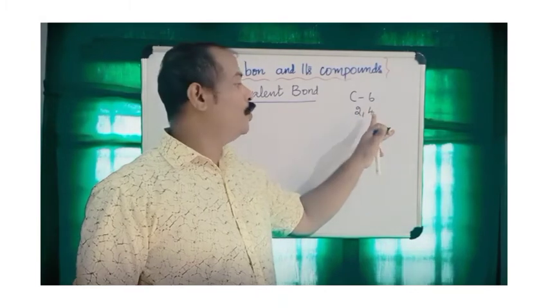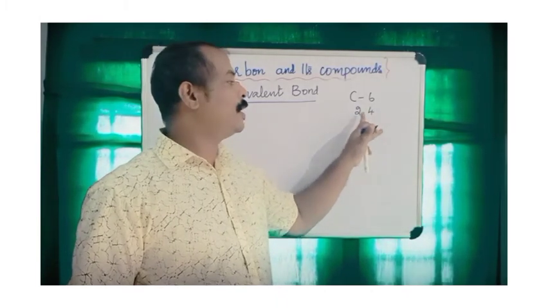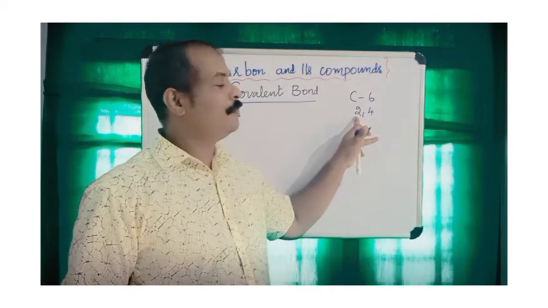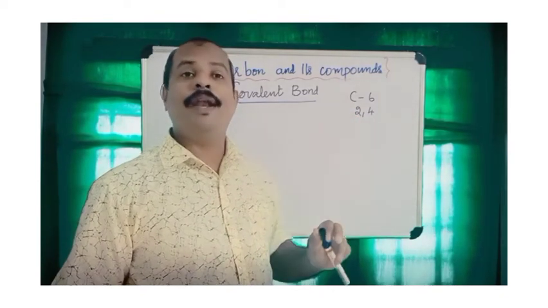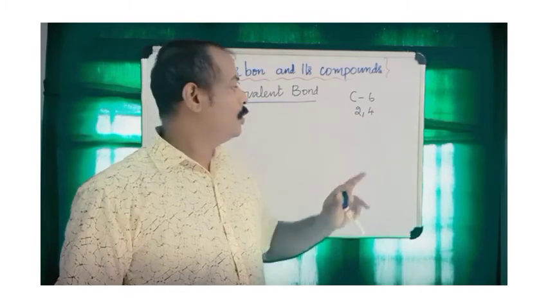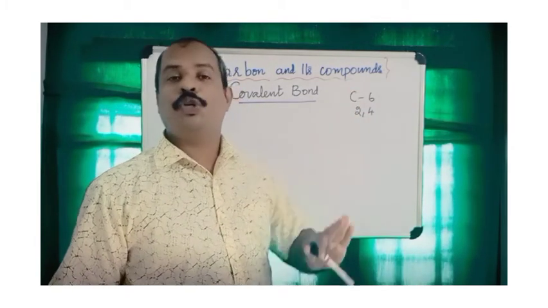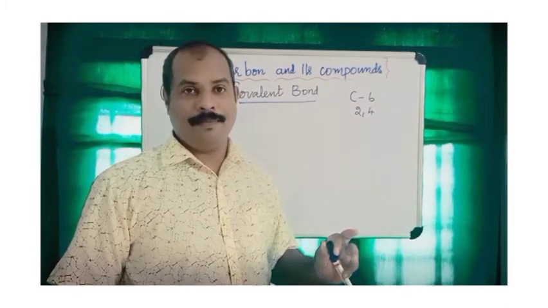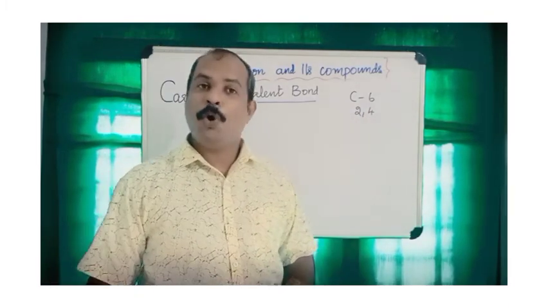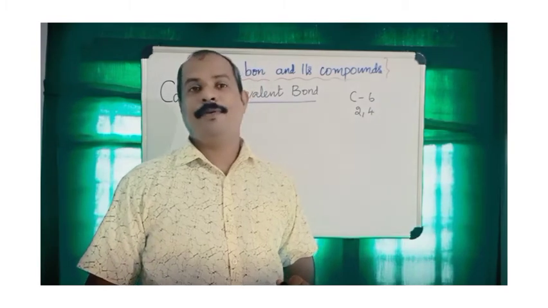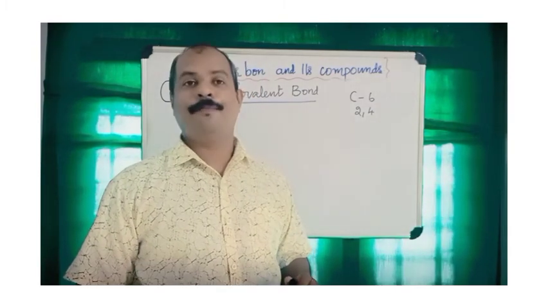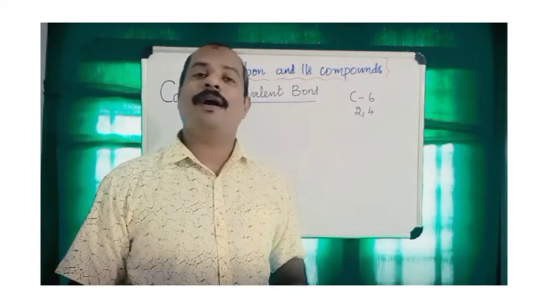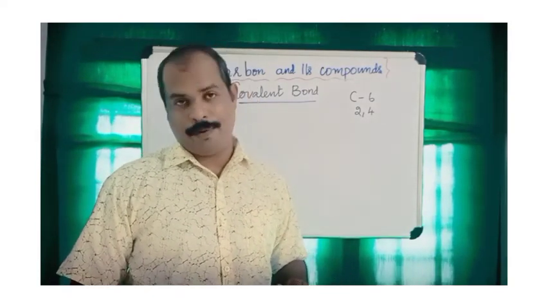By losing 4 electrons, carbon can attain a stable configuration through ionic compound formation, or by gaining 4 electrons carbon can again attain a stable configuration. But we all know carbon can't form C4+ and C4-. That is the reason why carbon prefers covalent bonds.